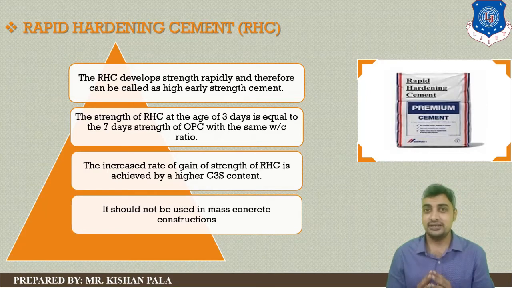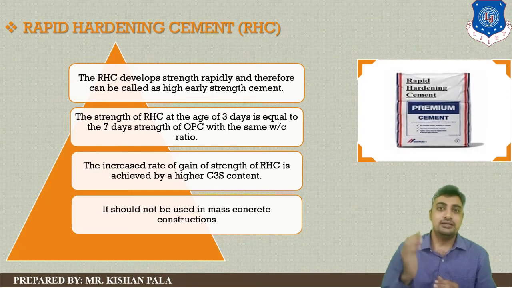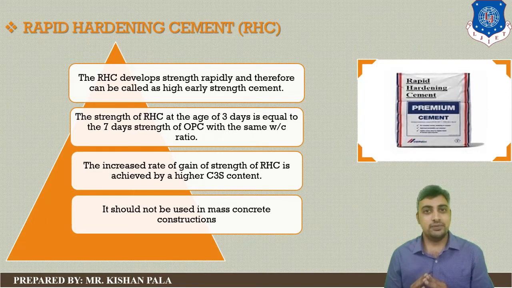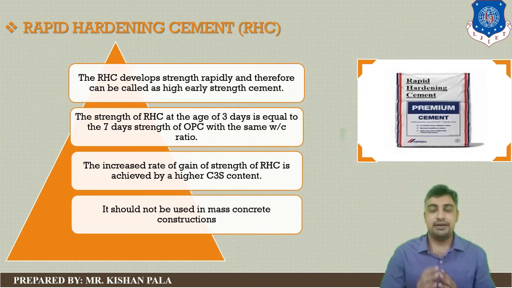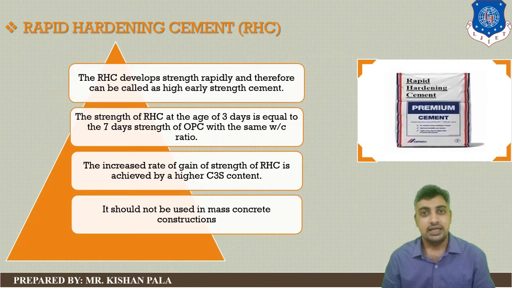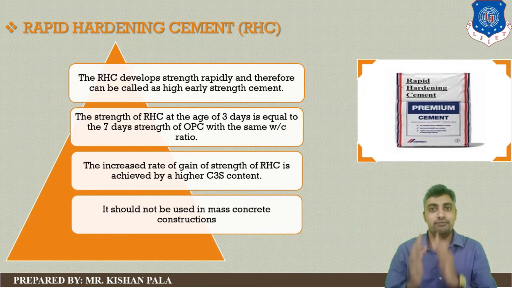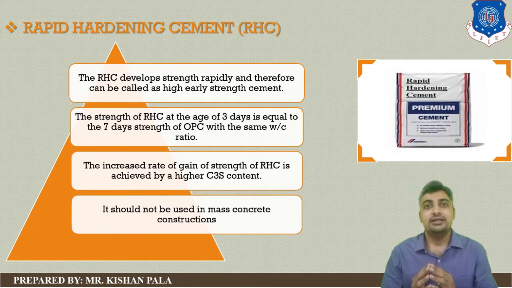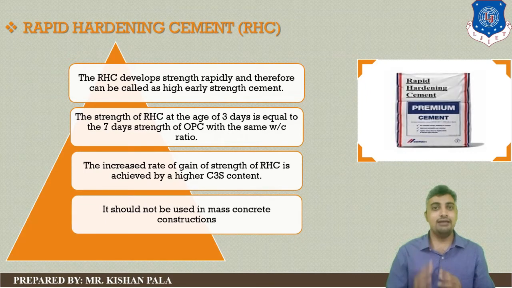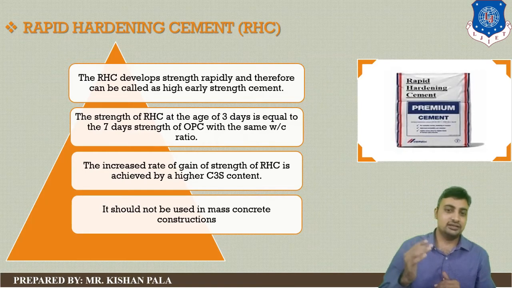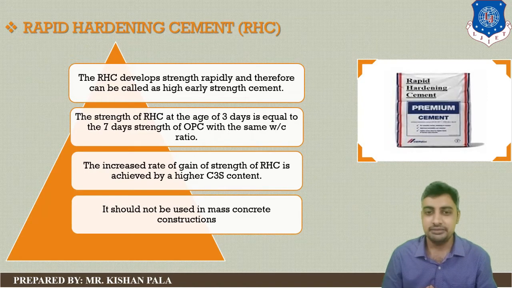If you get 10 Newton per mm square with ordinary Portland cement at 7 days, this strength will be achieved in 3 days with rapid hardening Portland cement.